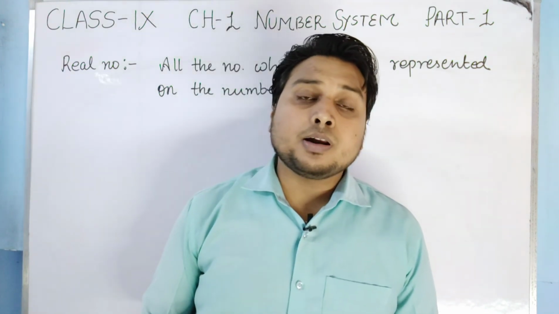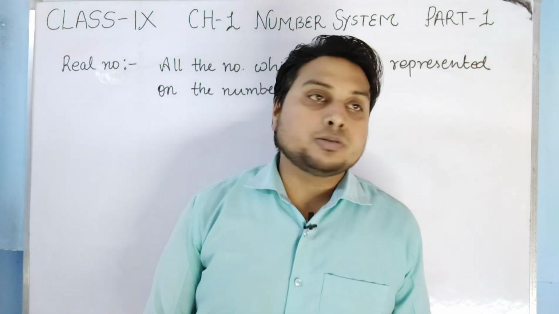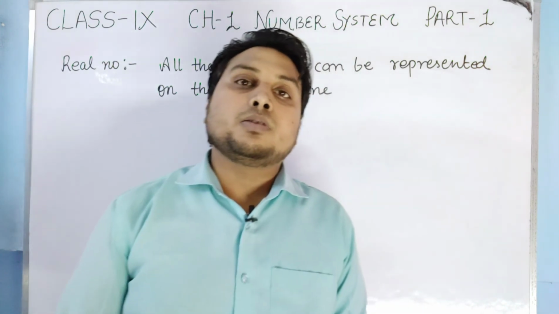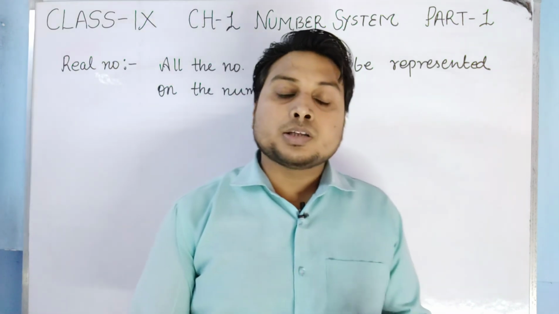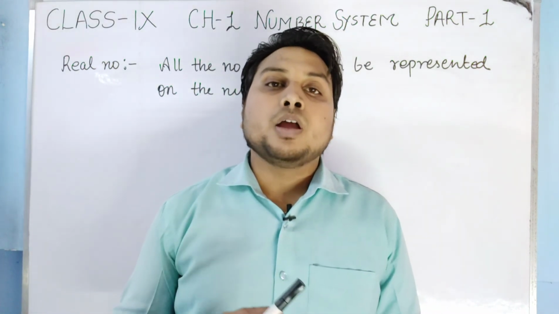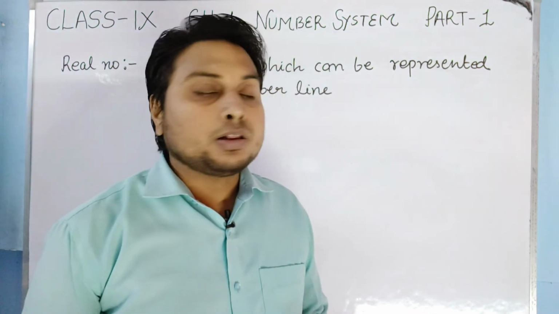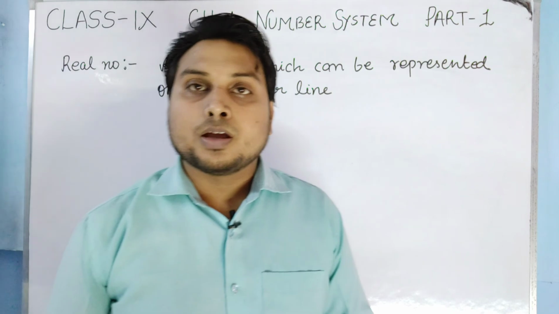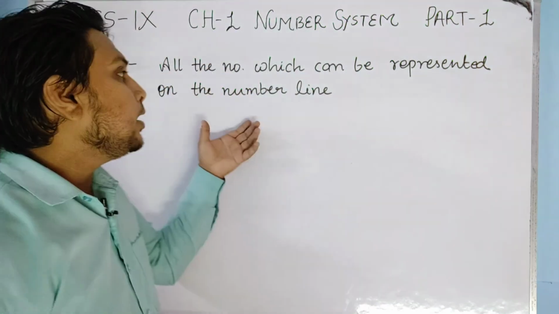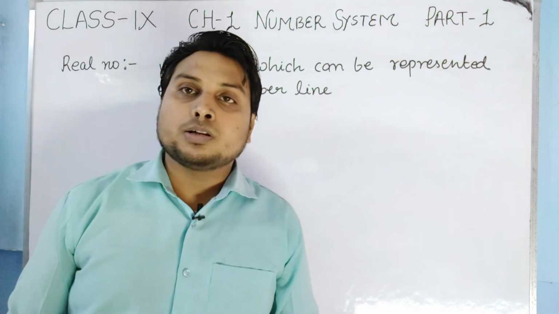Basically, what are real numbers? All the types of numbers that we have studied today, meaning natural numbers, whole numbers, even numbers, odd numbers, prime numbers, composite numbers, rational numbers, irrational numbers, co-prime numbers, all these types of numbers are real numbers, because all of them can be shown on the number line.